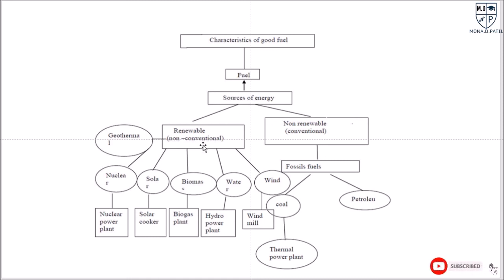This is a simple chart to show the sources of energy fuel. Some fuels or sources are renewable, some are non-renewable. From that, fossil fuels used in a thermal power plant create pollution. Nuclear power plants and biogas power plants are also harmful to the environment. So solar energy, water energy or wind energy used in obtaining energy is green energy.